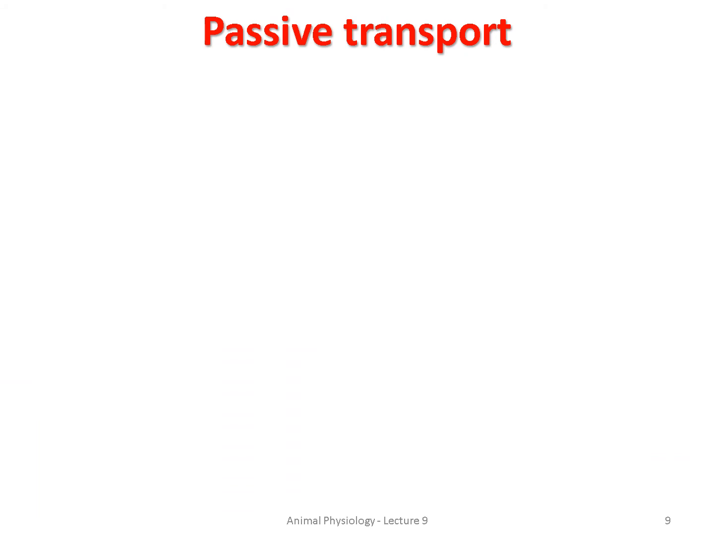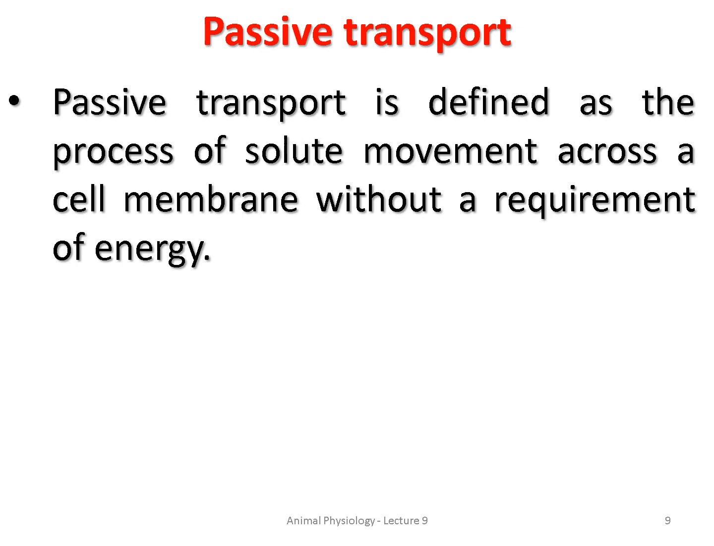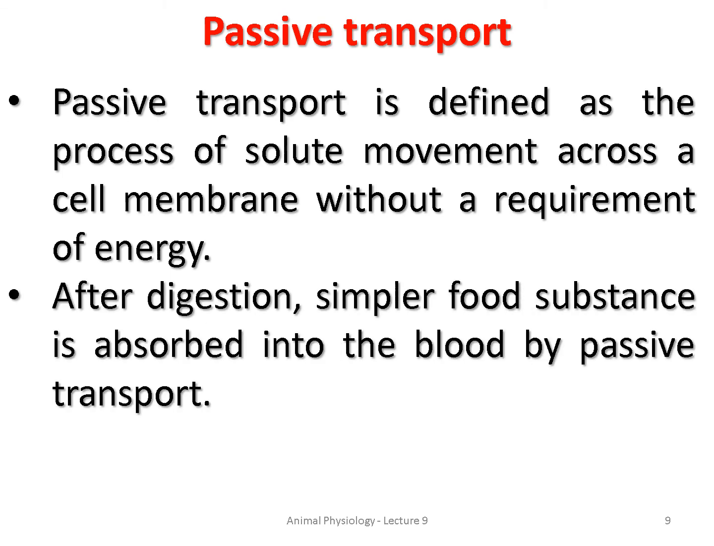And the next mechanism is passive transport. Here there is no need of any energy. This is defined as the process of solute movement across the cell membrane without the requirement of energy. Passively, it is absorbed by the blood. So after digestion, simpler food substances are absorbed into the blood by passive transport. So these are the four mechanisms of absorption of digested food material.